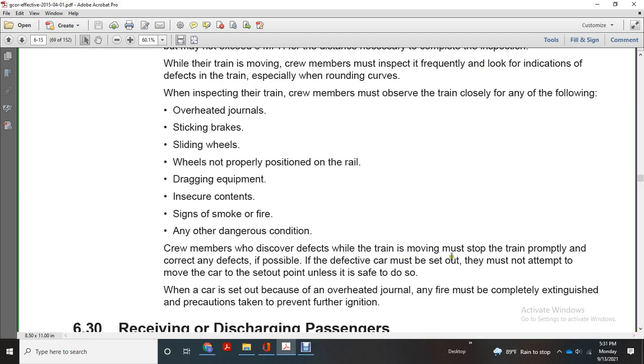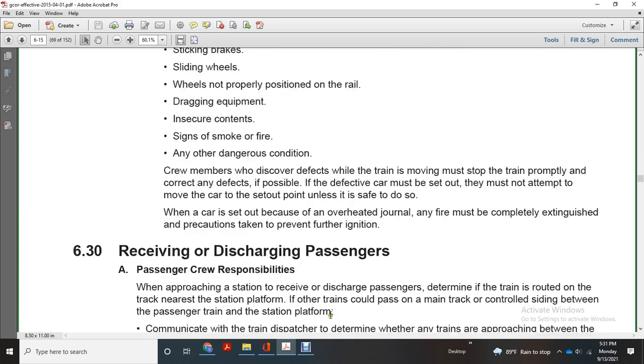If possible, the defective car must be set out, but crew members must not attempt to move the car to the set out point unless it is safe to do so. When a car is set out because of an overheated journal, any fire must be completely extinguished, and precautions must be taken to prevent further ignition.